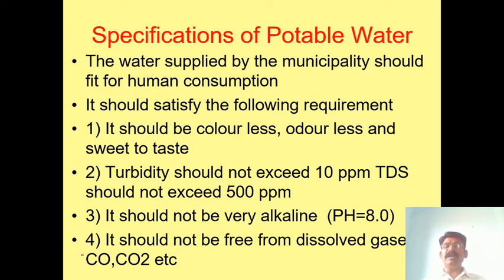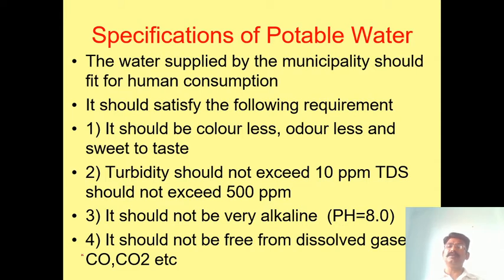And it should not be very alkaline, meaning basic. Take the pH paper and check it. If more than 8, it will not be useful for drinking. And below, 7 is neutral, and 6 or 5 or 4 is acidic water.